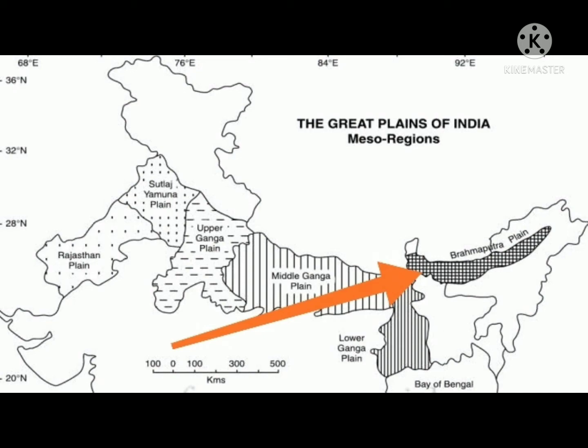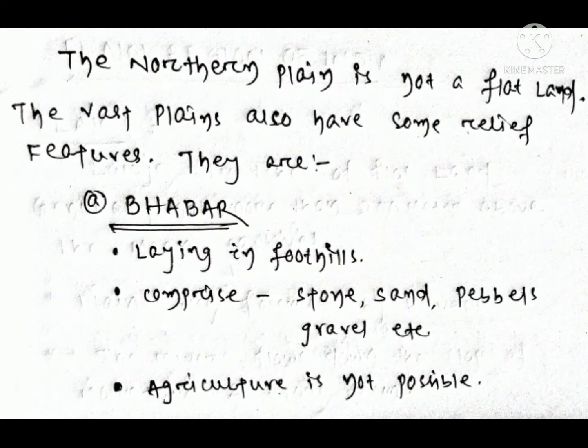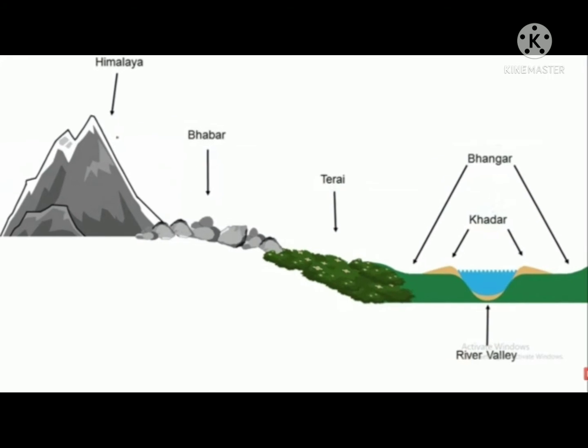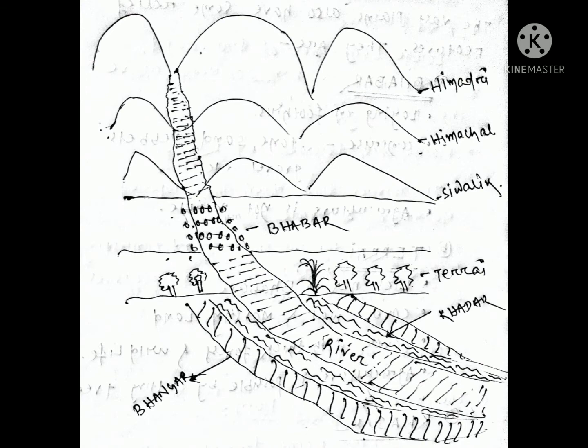Then we discuss its special features. The Northern Plain is not only flat land. The vast plain also has some relief features. The first one is Bhabbar. Bhabbar lies in the foothills. It comprises stone, sand, pebbles, gravel, etc. And the Bhabbar is not suitable for agriculture.